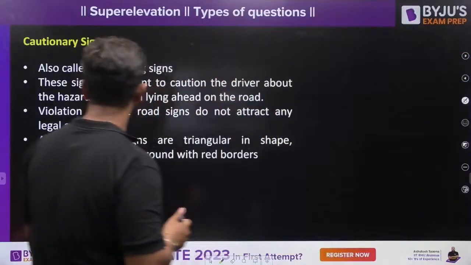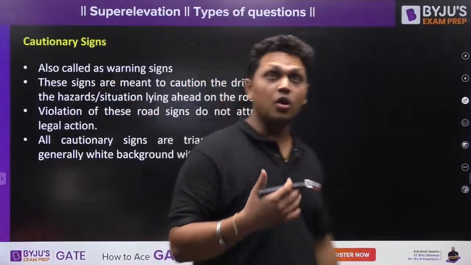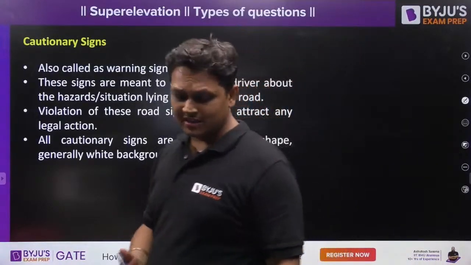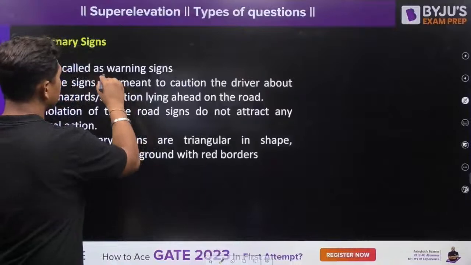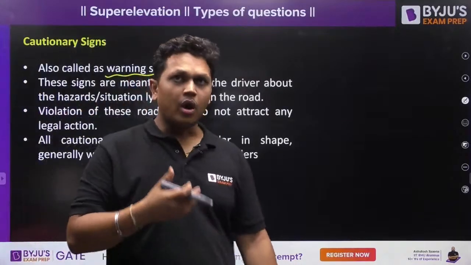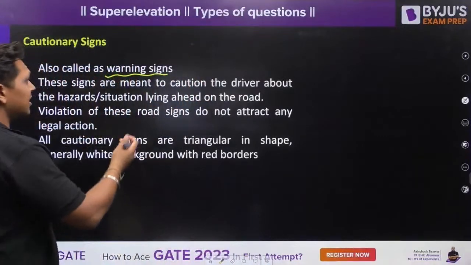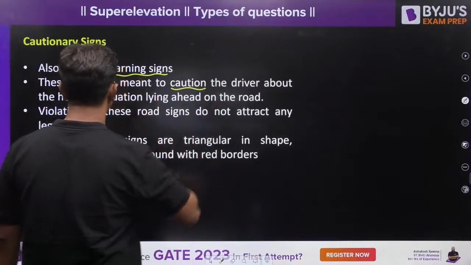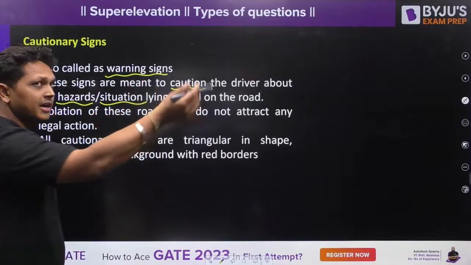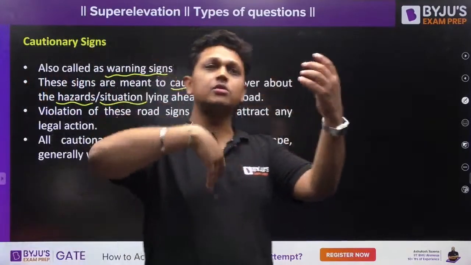Next point. Now the next type of traffic signs are cautionary signs. Cautionary signs are also referred to as warning signs. These signs are warning or cautioning the drivers that some hazard or situation is lying ahead, that something is going to come up next.